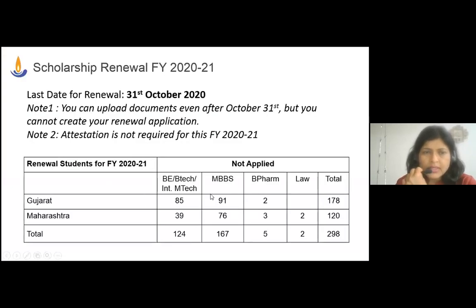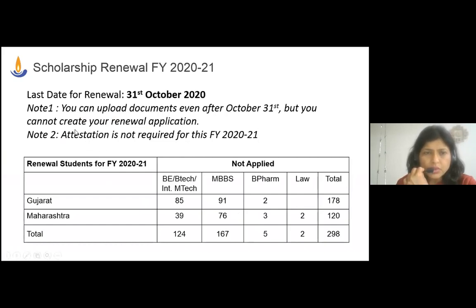Okay, the last date for creating your renewal application is 31st October 2020. I request all of you to create your application with basic documents, because even if some documents are not with you, no problem, you can upload them later. But create your application with the basic information and the basic documents which are available with you.